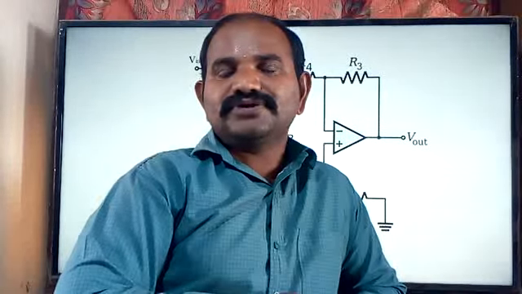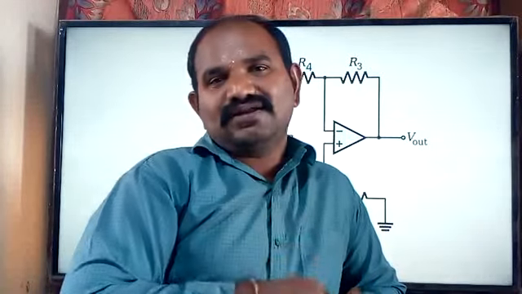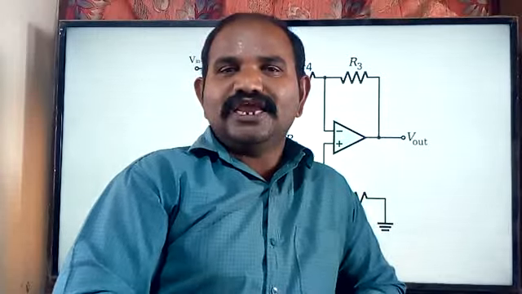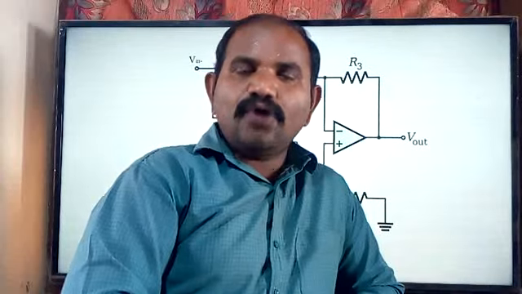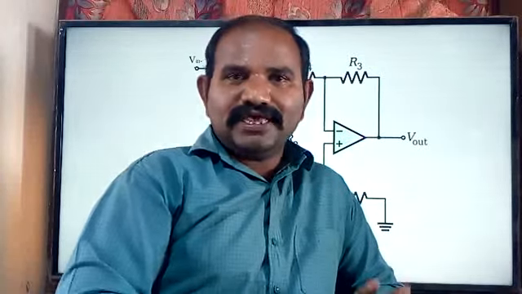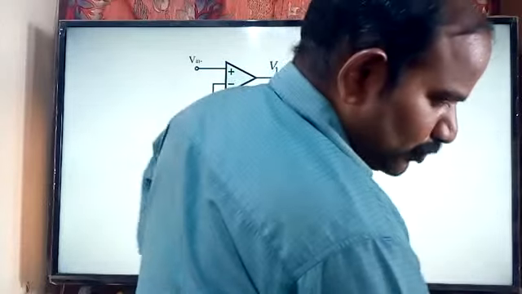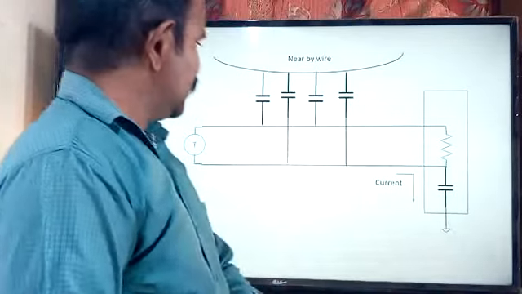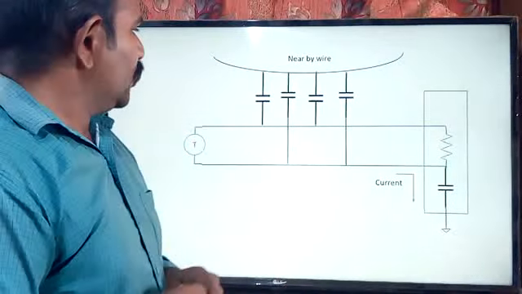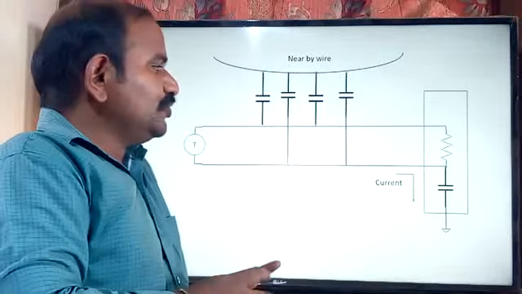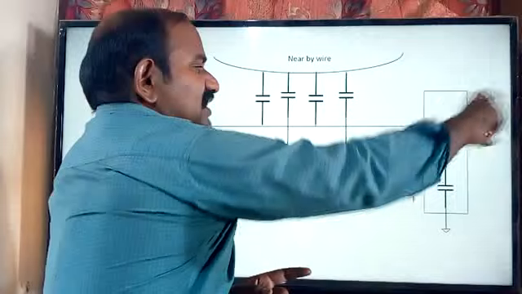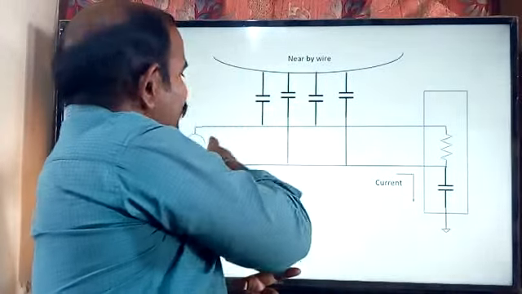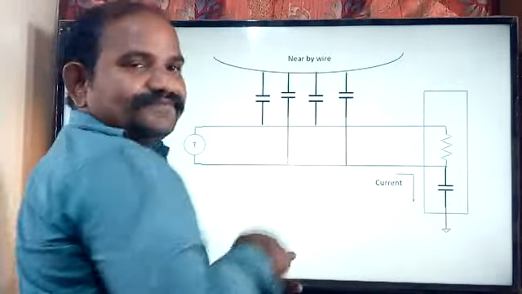Now the question comes up: how do we overcome these noises which are going to be induced into our system? How to rectify this problem is the question. To do that, I'm going to use this kind of setup. I take the output from the transducer, which is given as an input to the next level, the instrumentation amplifier, and I use two parallel wires.